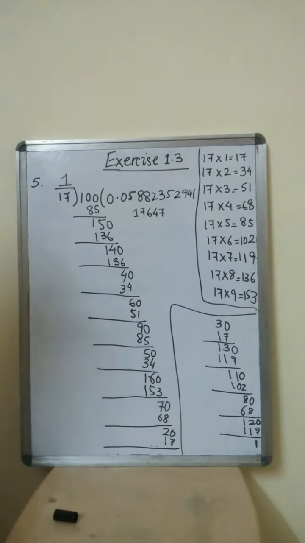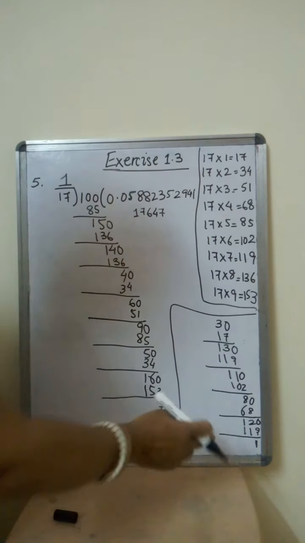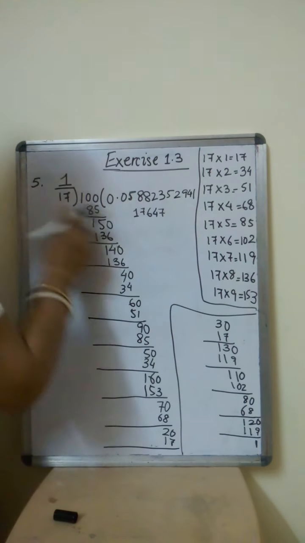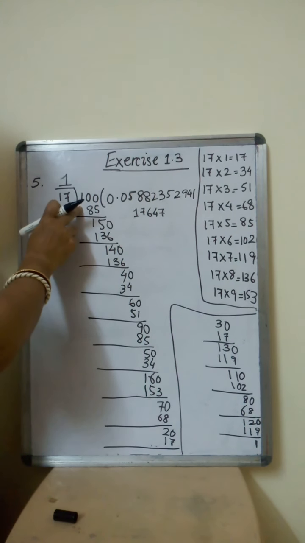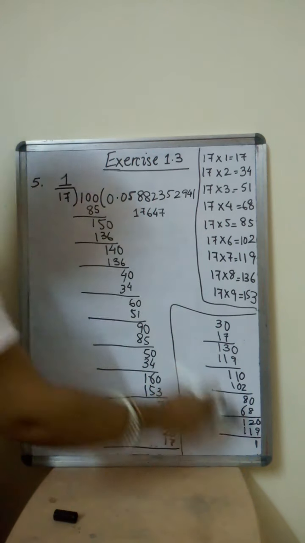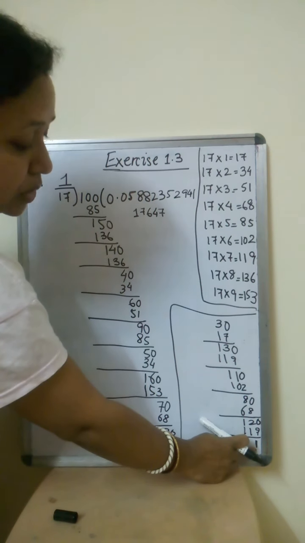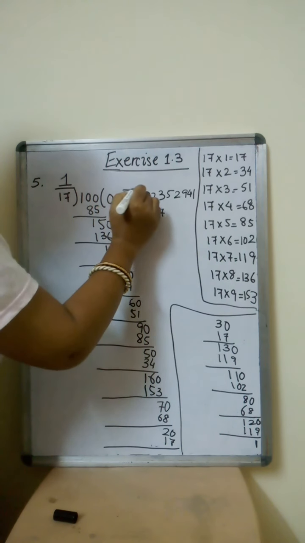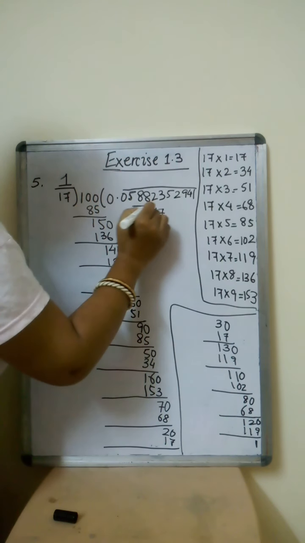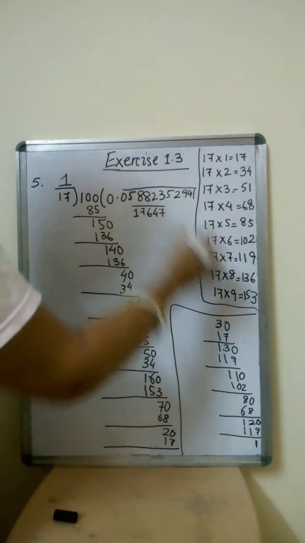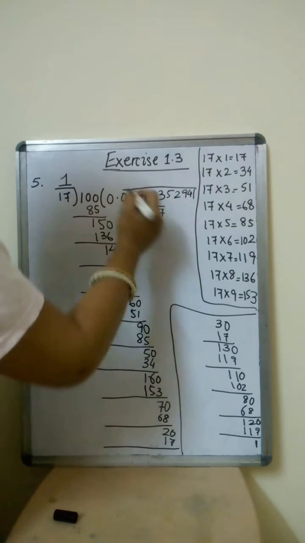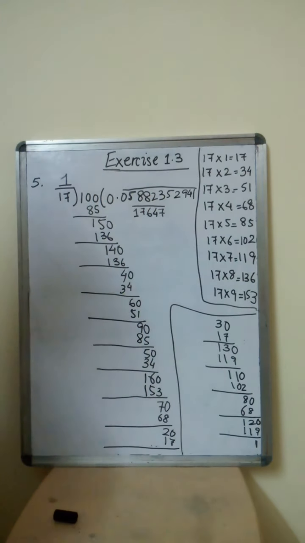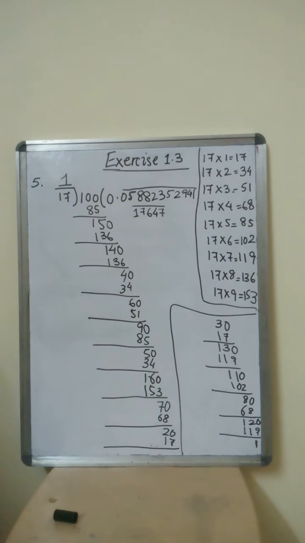Now we don't have to do any further, because here the remainder is 1 and we started from 1. Right? We started the division from 1 and now the remainder is 1. That means this entire thing is recurring. That means this will continue. Okay? Again it will start the same answer you will be getting. So this is your answer.